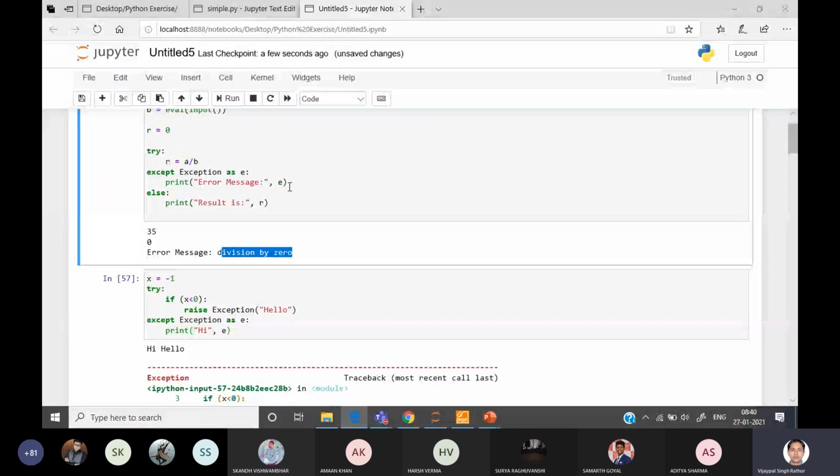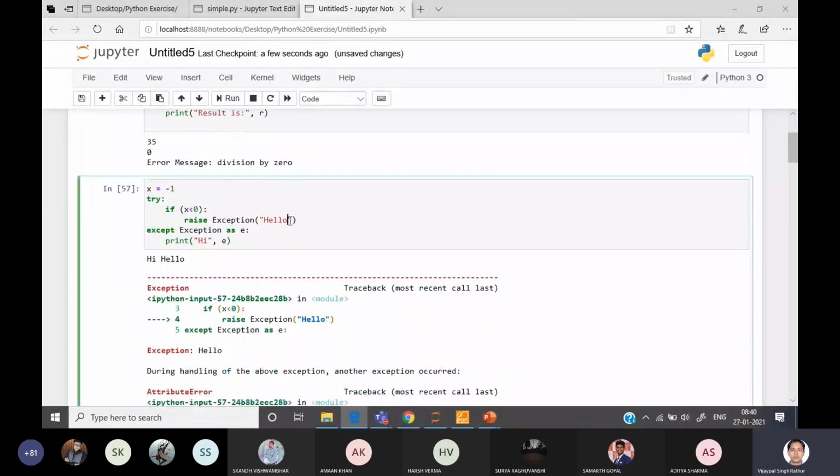Similarly, if you are generating your own exception, I'm writing here hello, exception is generated. This is the message I want to print here. So whatever other message you want to print, you can print. And similarly, you can directly print some other message with this exception.